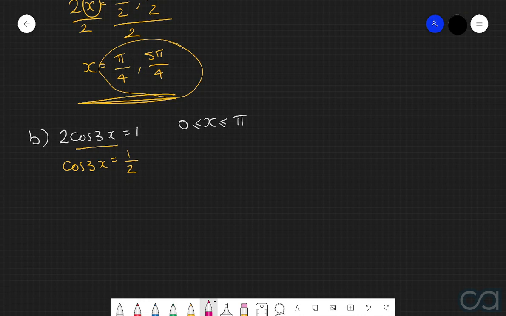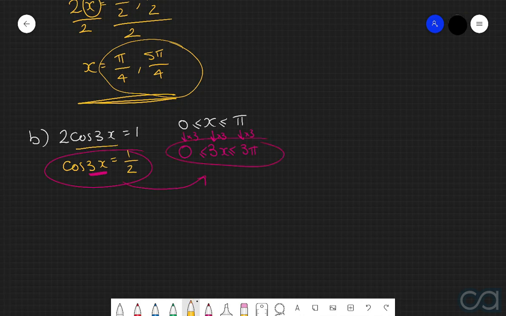And now we have to define our new domain. In this particular case, we're now dealing with 3x, so I'm going to put 3x here, which means that our new domain is going to be from 0 up to 3 pi. And the way that we've done that is we've just multiplied everything in the original domain by 3. And so now we need to solve this equation over this domain.